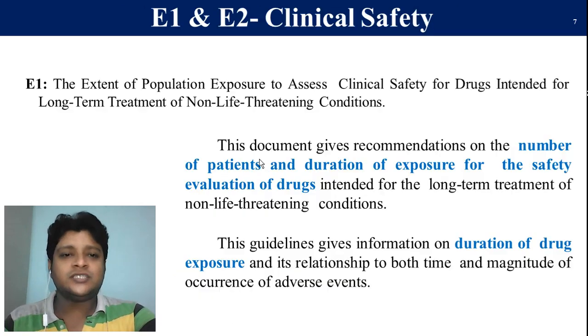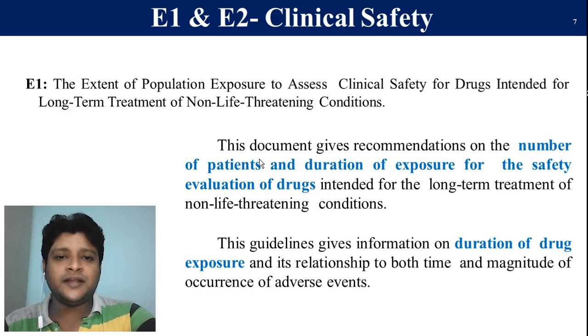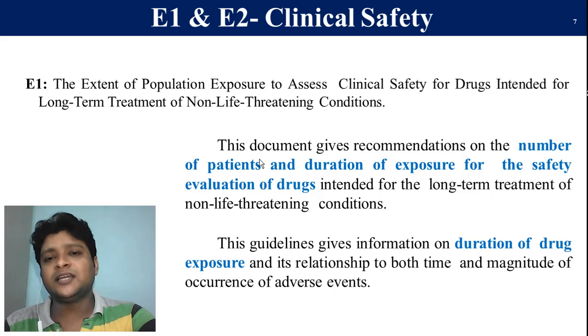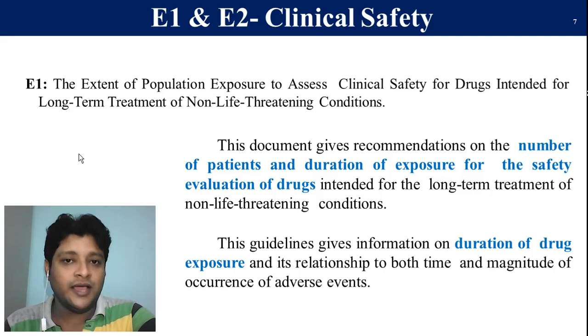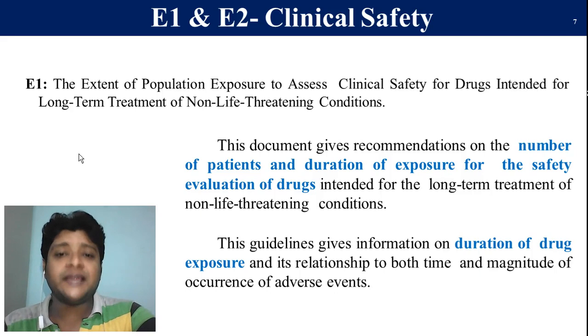First we will see E1 and E2. E1 and E2 deal mainly with clinical safety. Clinical safety means the kind of safety that must be taken care of during the clinical trial. E1 mainly recommends the number of patients and the duration of exposure to the medicine. That is, for clinical trials, how many patients we can use for a pharmaceutical product, and for how many days we can expose the patients to the medication.